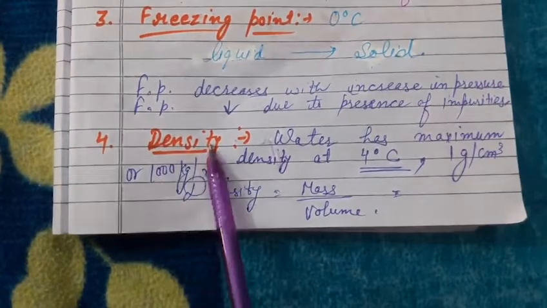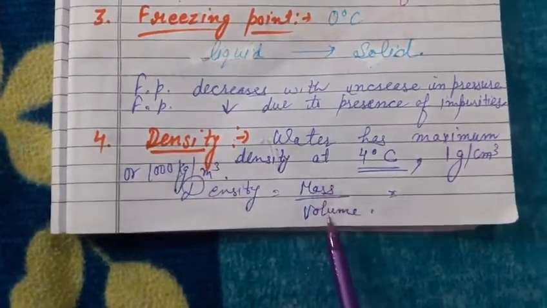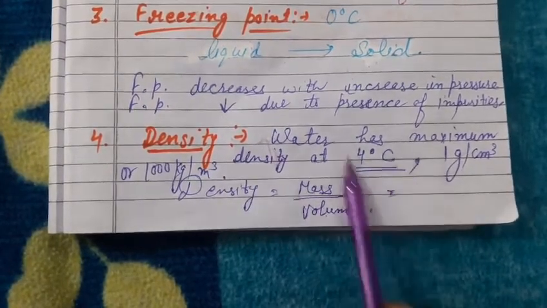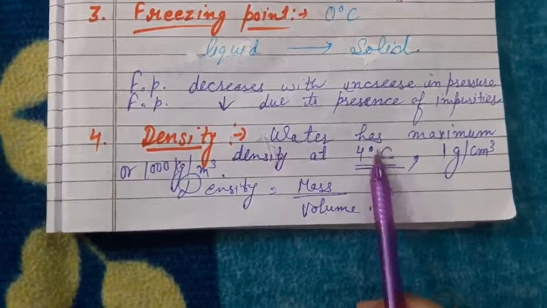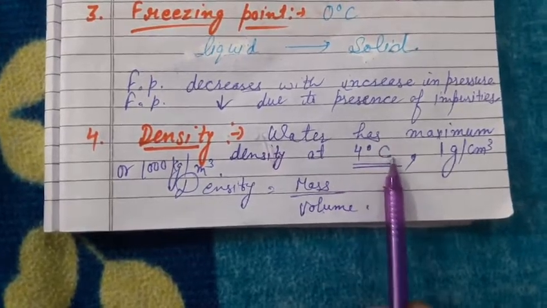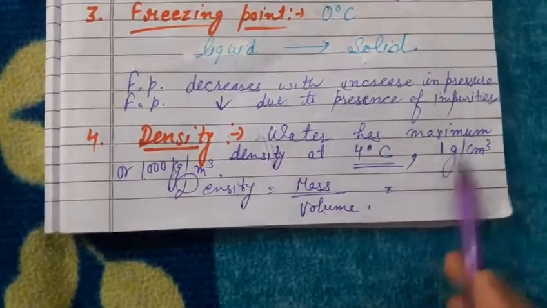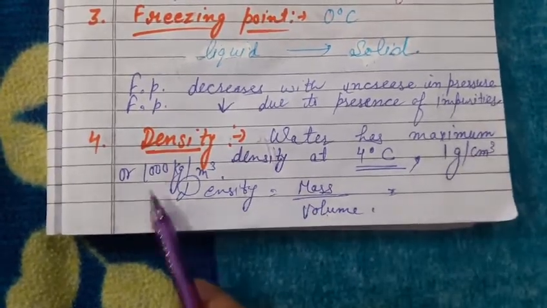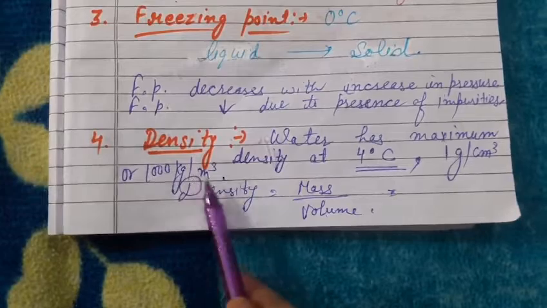Next point is density. Density means mass per unit volume. Water has maximum density at 4 degrees Celsius, and the maximum density of water at 4 degrees Celsius is 1 gram per centimeter cube, or you may say that 1000 kilogram per meter cube.